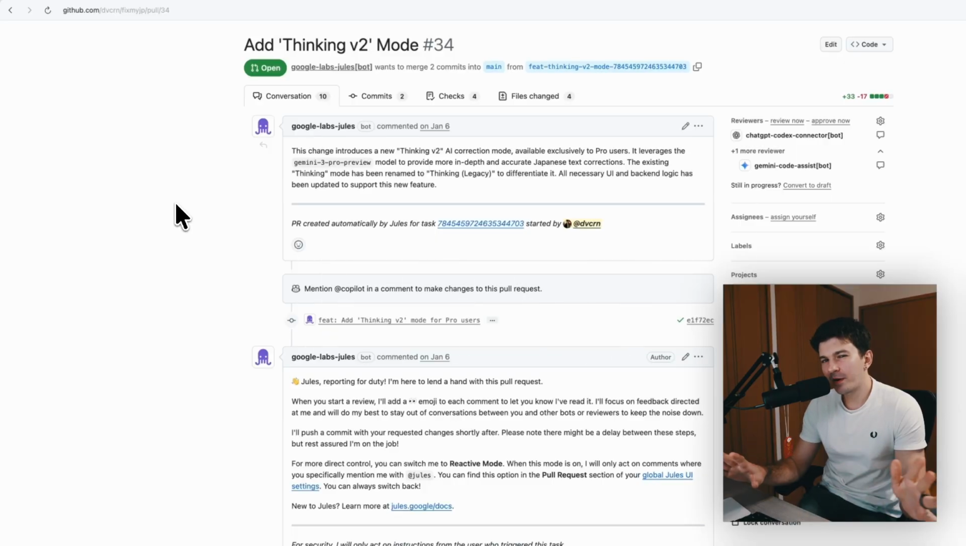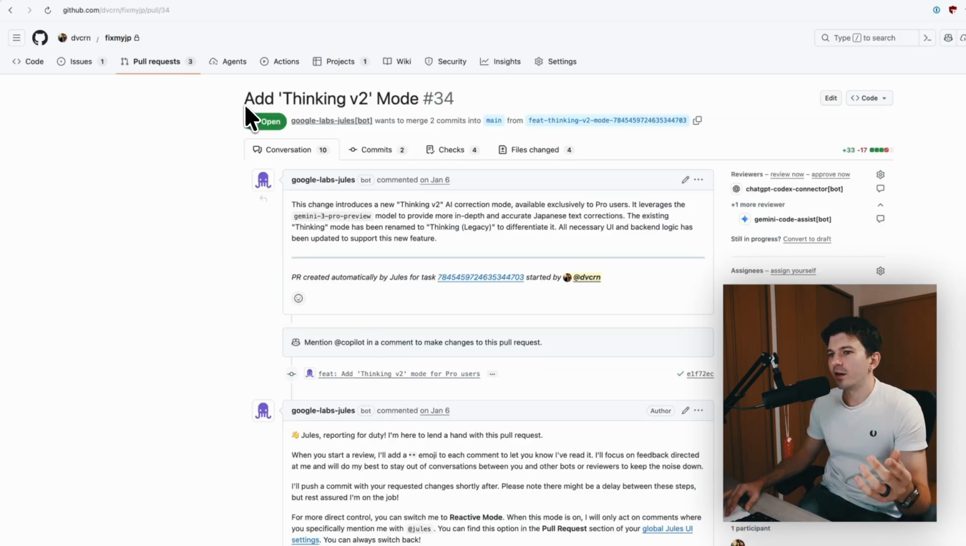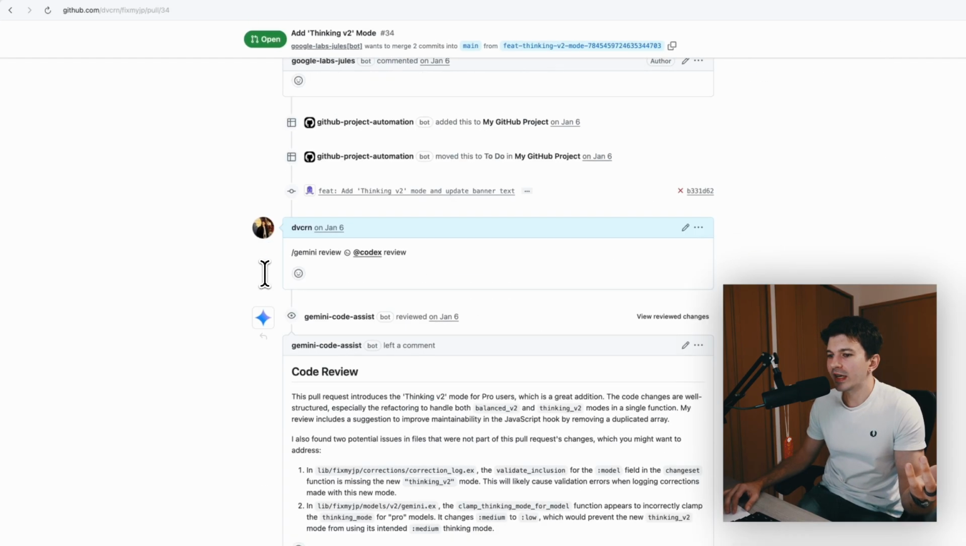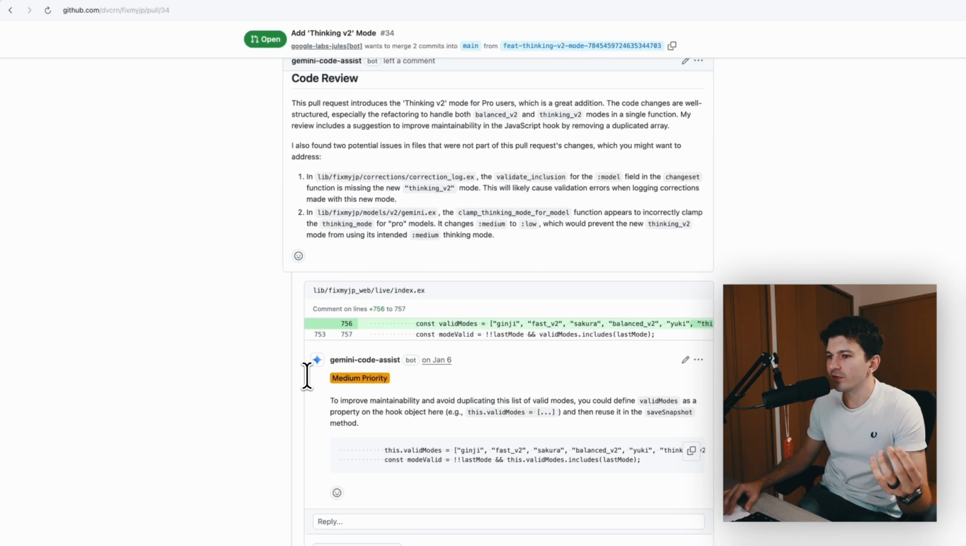Automatically on all my repositories, when a new pull request gets created, 2 agents are reviewing the code. The first one is Gemini, the second one is Codex. For bigger changes that I'm a little bit more unsure about, I'm also adding Copilot in the mix, but usually Gemini and Codex are enough. On this pull request here, which is add thinking mode version 2 to fix my Japanese, we can see that Gemini started reviewing the code first.